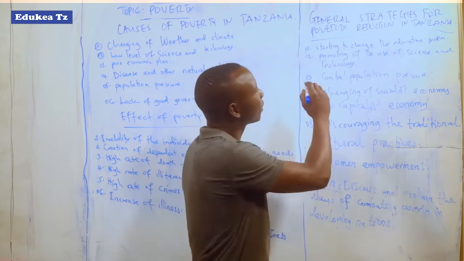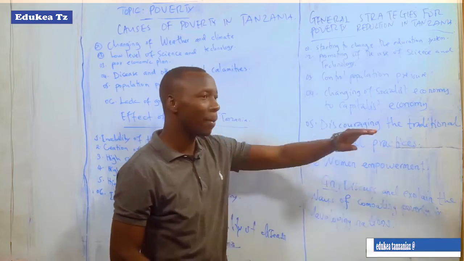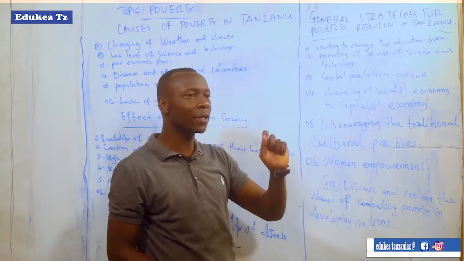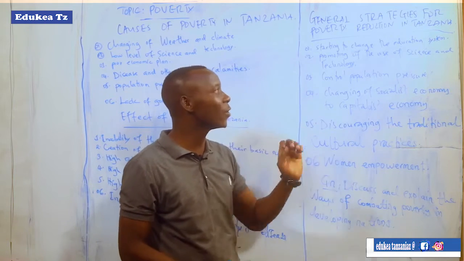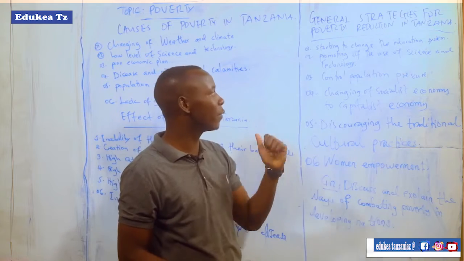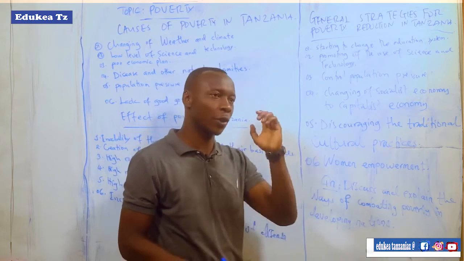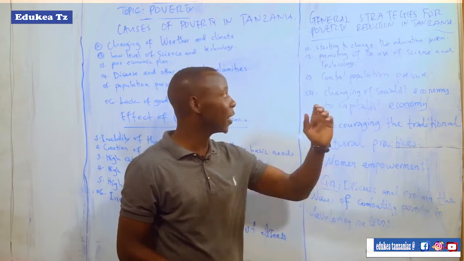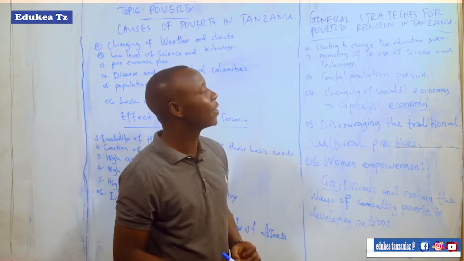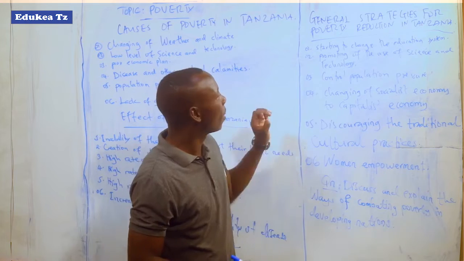The first is to start changing the education system. By changing the education system, this means that the education provided in school should be education that will be productive after students graduate from the university. They will use that education to create employment opportunities and to create money. That is the change of the education system.